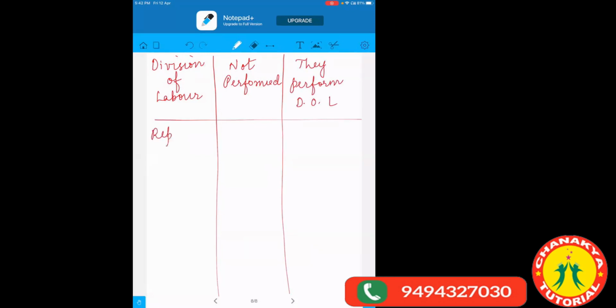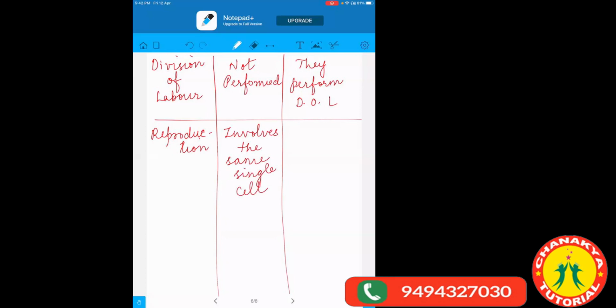Now, the next point is reproduction. In the case of the unicellular, with the help of only a single cell, they need to do it. So it involves the same single cell. Whatever cell is present, they will be multiplying it, or they will be dividing their body themselves, and that is how reproduction occurs.